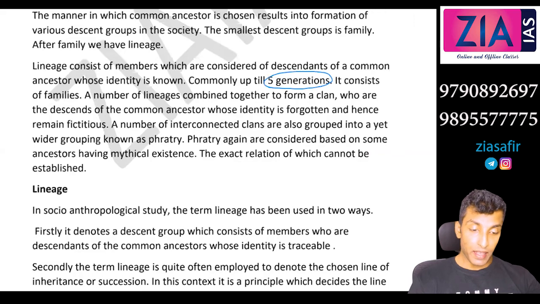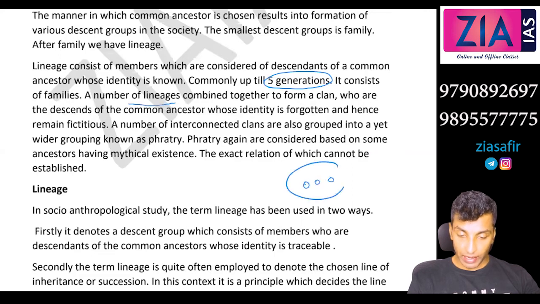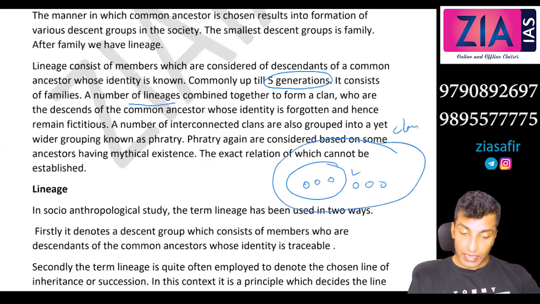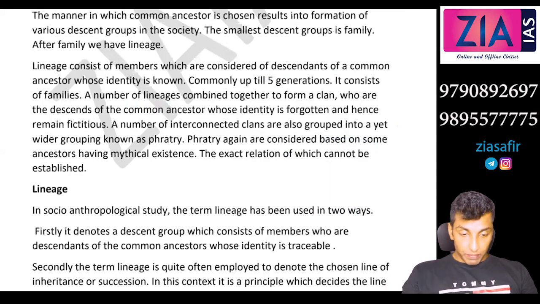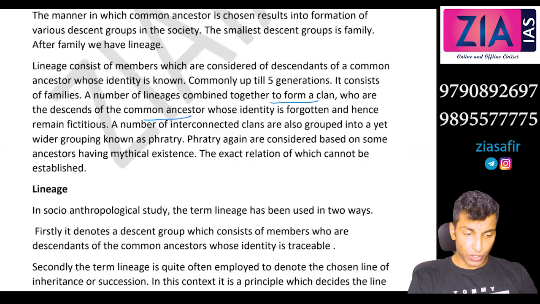That's the idea. A number of lineages combine together to form a clan. So families combine to form a lineage. Now similar lineages combine to form a clan. Now clans together form the phratry. A number of lineages combine together to form a clan, who are the descendants of a common ancestor. Everywhere you can see a common ancestor. Here also a common ancestor, but within 5 generations. Here a common ancestor, but beyond 5 generations, whose identity is forgotten and hence remains fictitious.